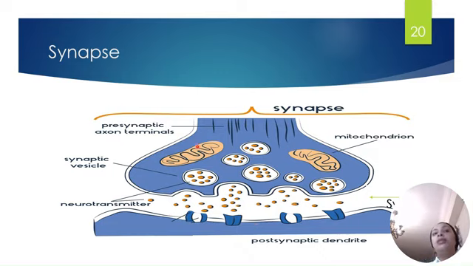This is called the synapse. The synapse is very important in the transmission of the electrical impulse throughout our body, from one neuron to the adjacent neuron.